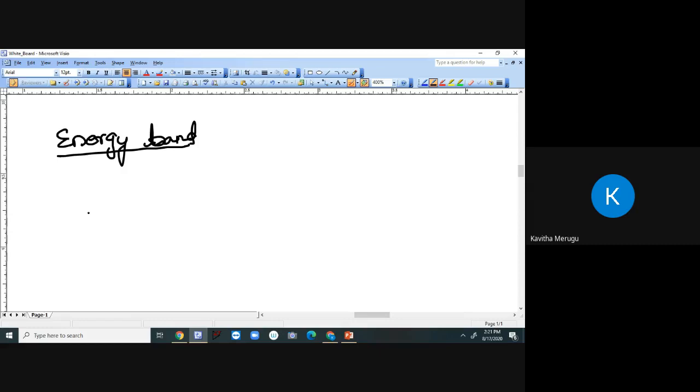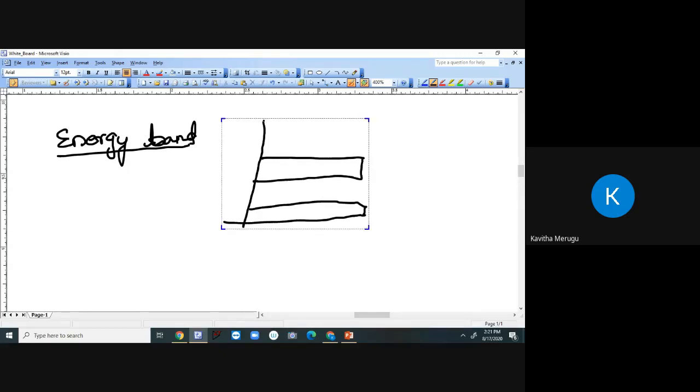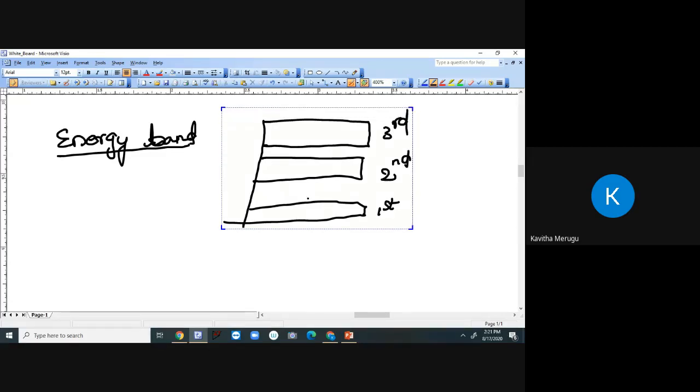Since there will be billions of electrons in an orbit with slightly different energy levels, they form a band. Now, if we see the energy band diagram representation, then you may be able to understand. I have drawn one band here. This should be slightly bigger than this. This should be even bigger than this. This is our first band. This is our second band. This is the third band, which is called the valence band.